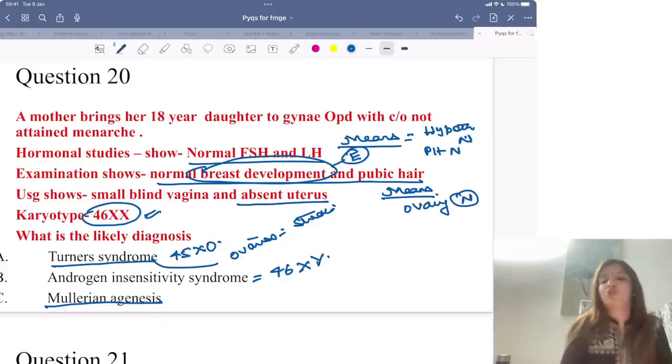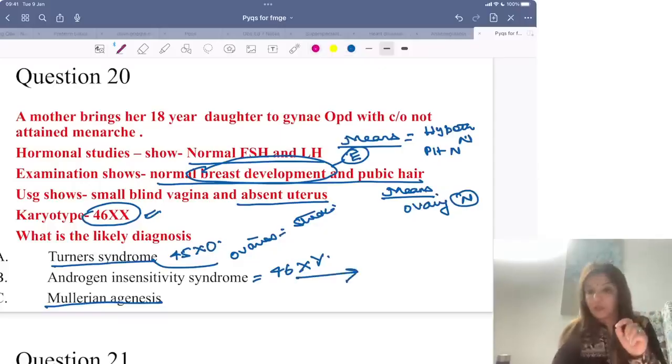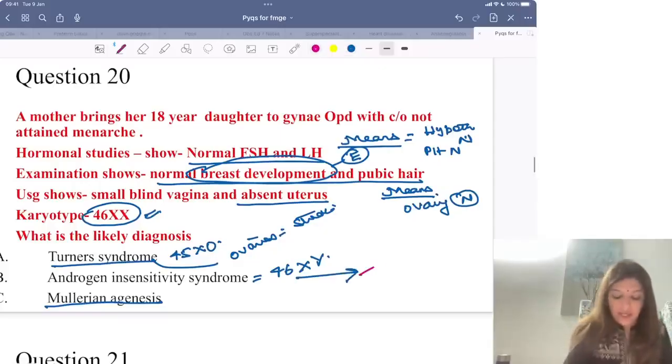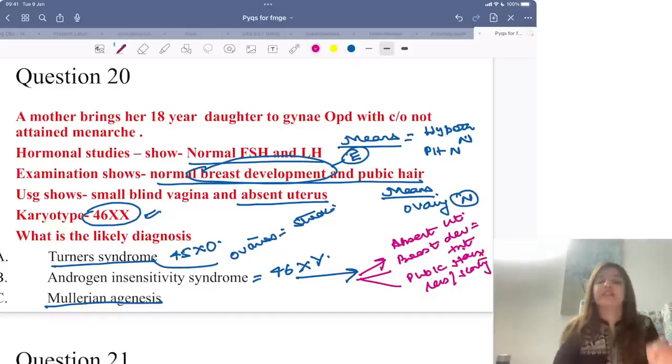So this cannot be a case of Turner syndrome, this cannot be a case of androgen insensitivity syndrome, it is a case of Mullerian agenesis. Please remember, androgen insensitivity syndrome has one very special feature. Whenever your question says that there is absent uterus, breast development is present, but pubic hair is less or scanty, then it means it is androgen insensitivity syndrome.